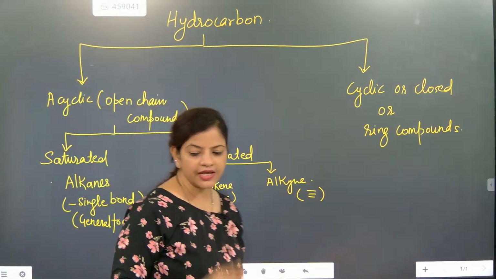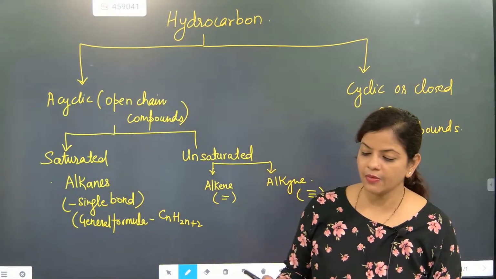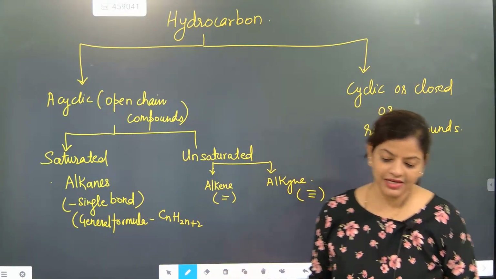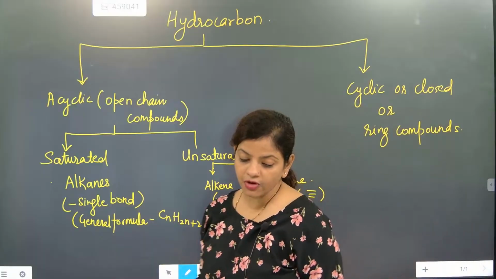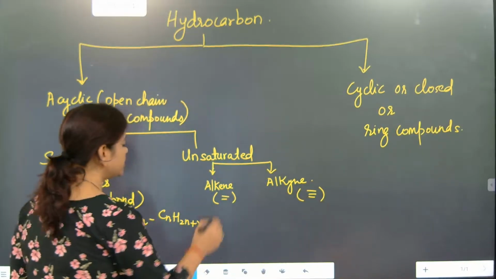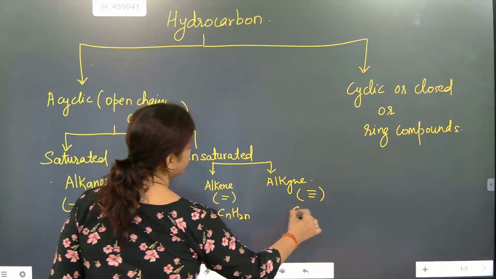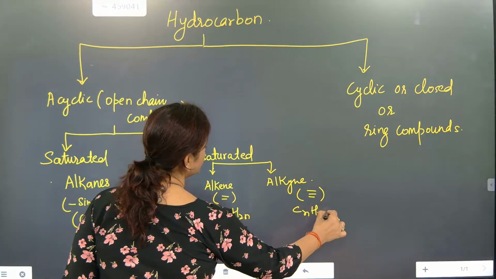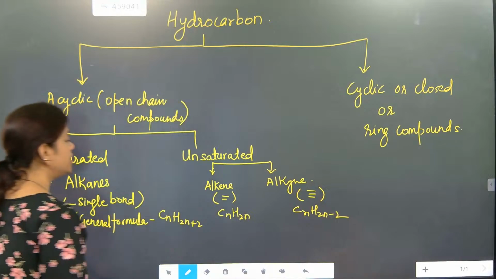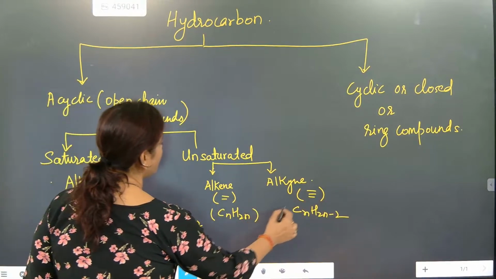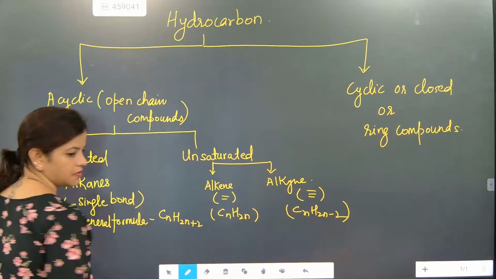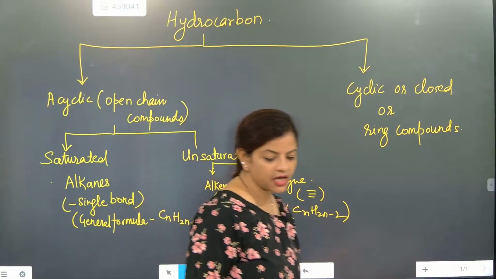Alkane has single bond, alkene double bond, and alkyne triple bond. Alkene and alkyne. What is the general formula for alkene and alkyne? The general formula is CnH2n minus. This is the alkene and alkyne general formula. Alkene and alkyne.